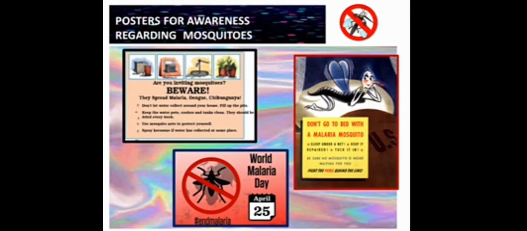So these are the posters that give awareness regarding mosquitoes. We should not store any water, whether it is water from air coolers, in tanks, in coconut shells, or in tires. We want to spray oil, and if we allow some fishes in the pond, they will eat all the larvae, so the mosquitoes won't develop and won't bite us. And World Malaria Day is celebrated on April 25.